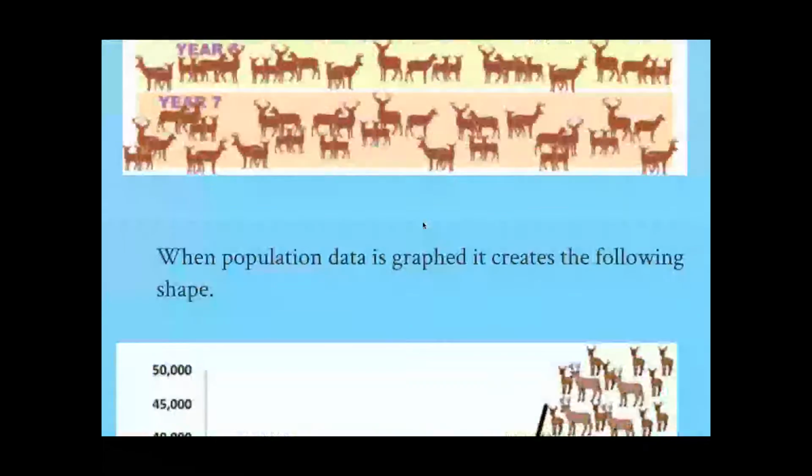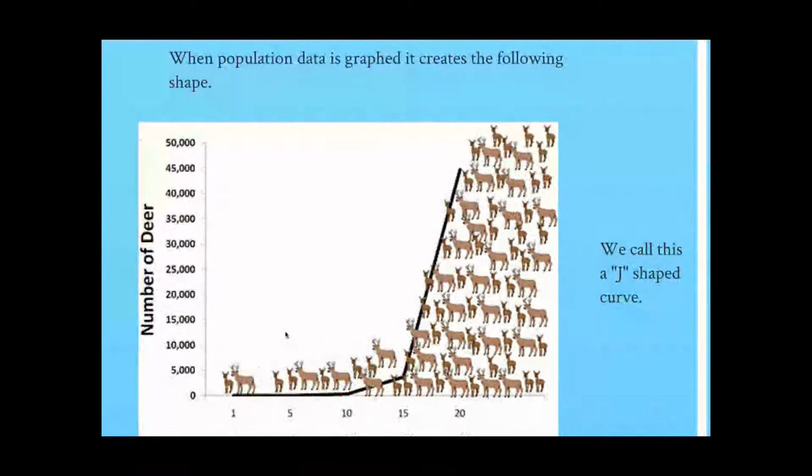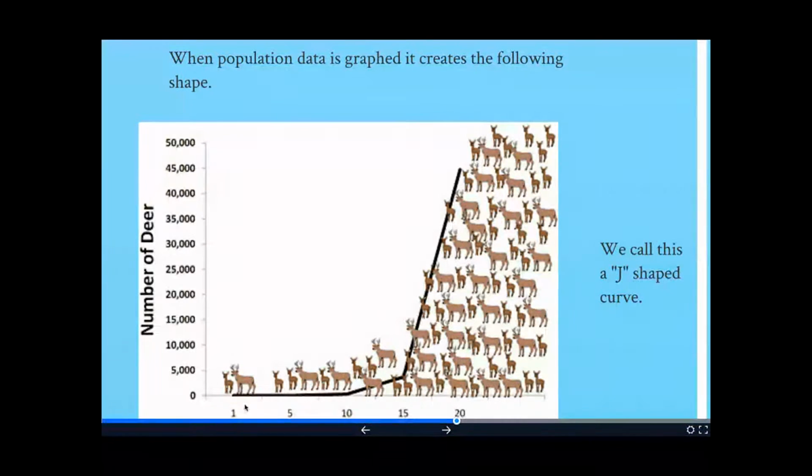If you were to graph this, it's going to create the following shape. You're going to start off with a small population of maybe 2, but quickly as that population gets bigger, there's going to be more and more parents to make more and more babies, and it's going to skyrocket up. This is called a J-shaped curve, or exponential growth, or an exponential growth model. It always takes this shape: it starts off slow, and then it skyrockets up.